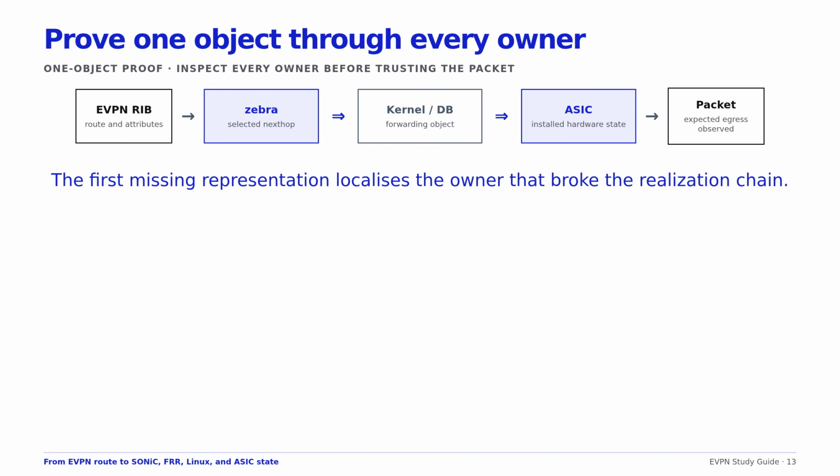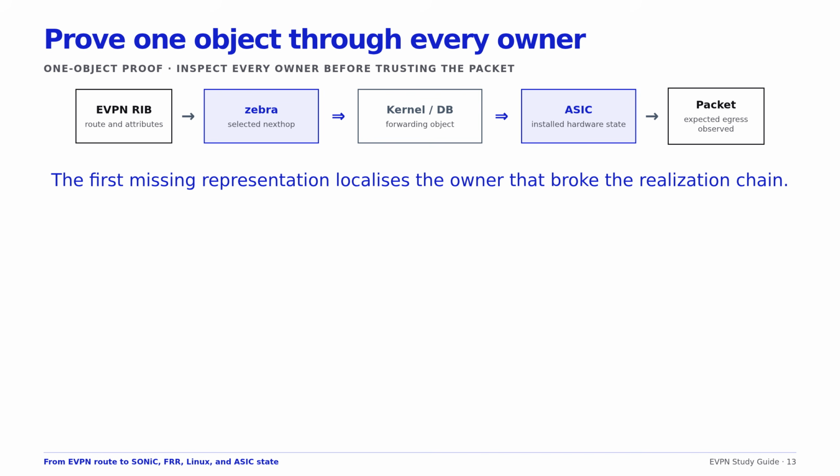Choose one remote MAC and IP binding, one Type 5 prefix, one BUM member, and one multi-homing path. For each object, record the configuration source, BGP NLRI and attributes, selected VRF and VNI, Zebra resolution, Linux state, application and ASIC database keys, and representative packet. Then withdraw the origin and repeat the chain in reverse.